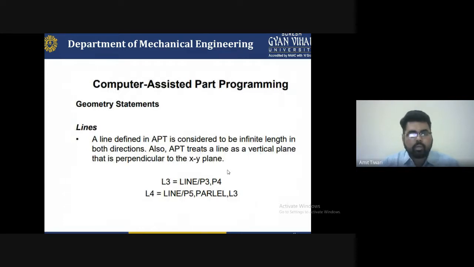So in computer-assisted part programming, the first geometry statement we can say is the line. A line defined in APT is considered to be infinite in length in both directions. Also, automatic programming tools treat a line as a vertical plane that is perpendicular to the XY plane. And we have to write for the line language, that is, two lines: L3 is equal to LINE/P3, comma, P4. L4 is equal to LINE/P5, comma, PARALLEL, L3.